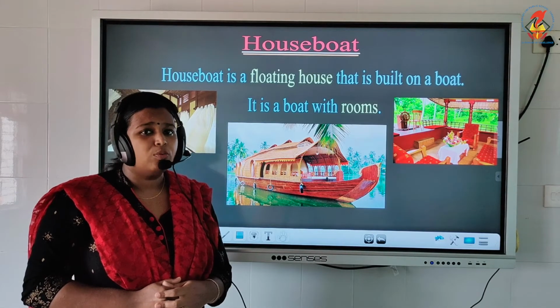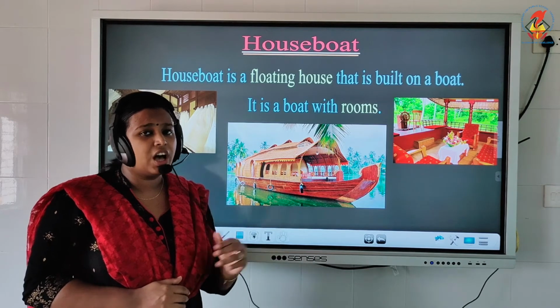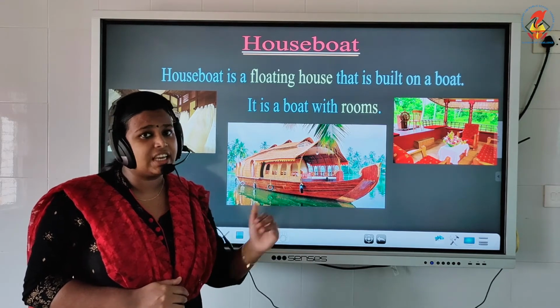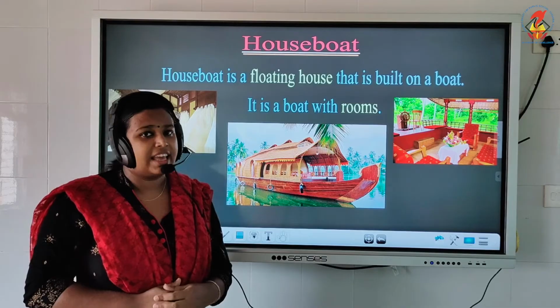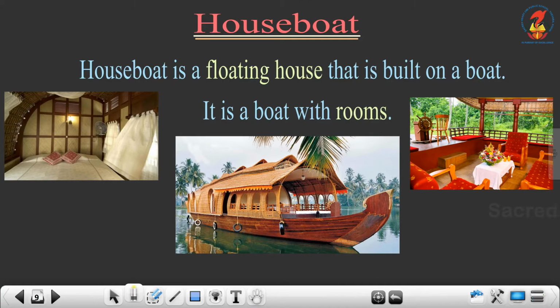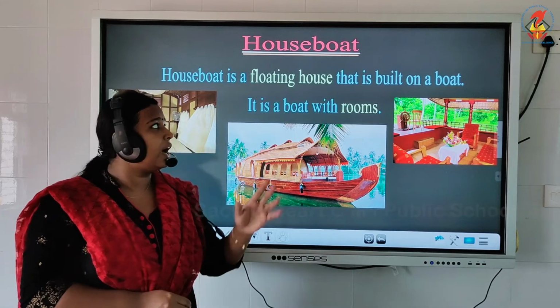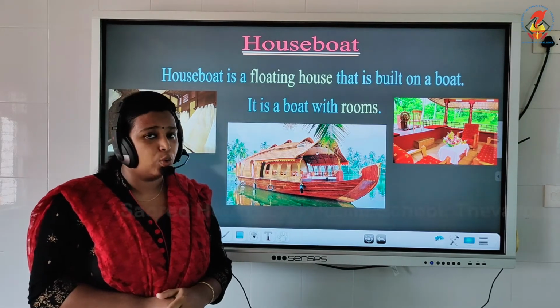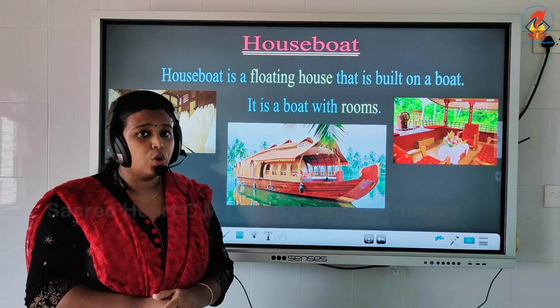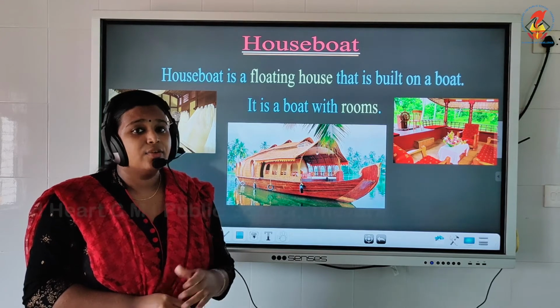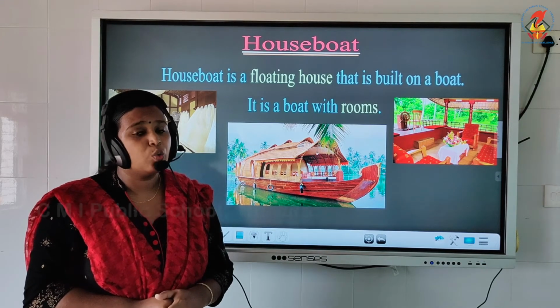I think almost everyone has entered a houseboat, or at least you have seen a houseboat, yes? Houseboat is a floating house that is built on a boat. It is a boat with rooms. Do you know why houseboat is called a floating house? Because it is floating on the water.